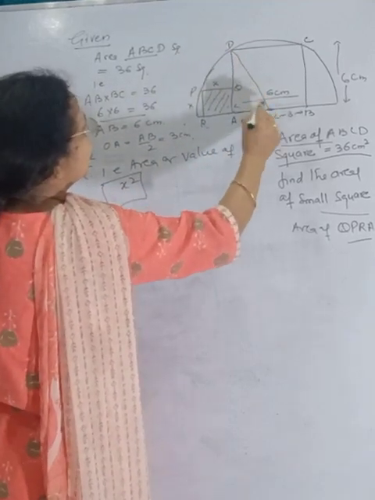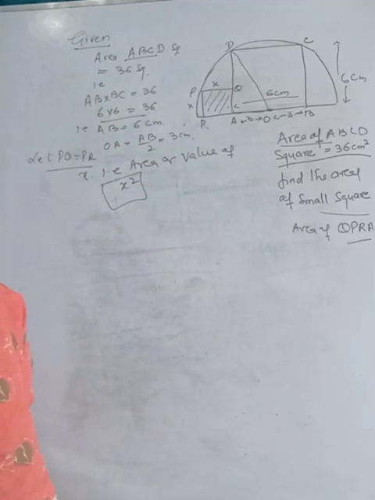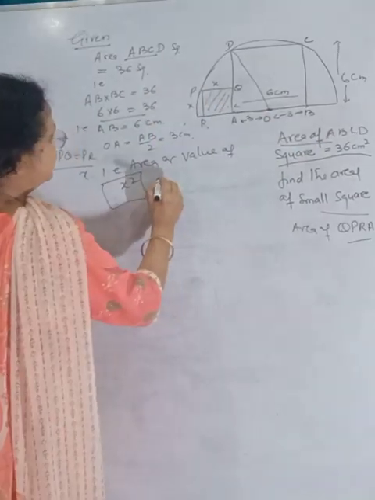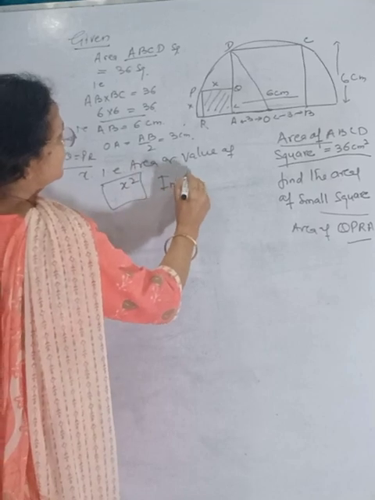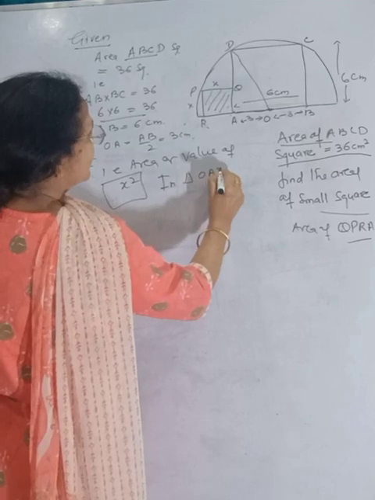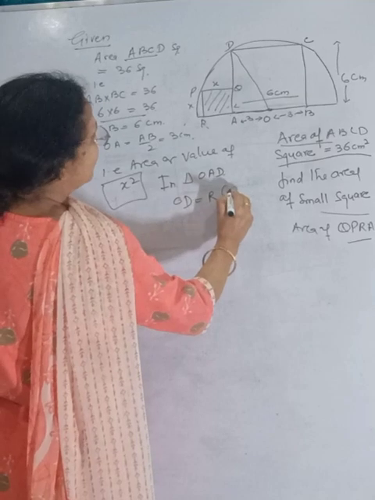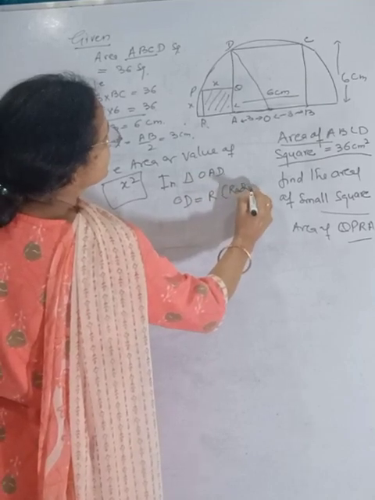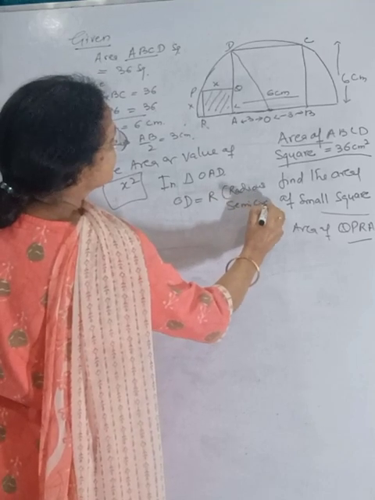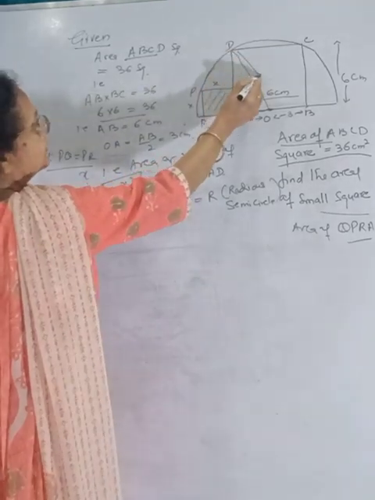Capital R is the radius of the semicircle. In triangle OAD, OD is equal to capital R, the radius of the semicircle.